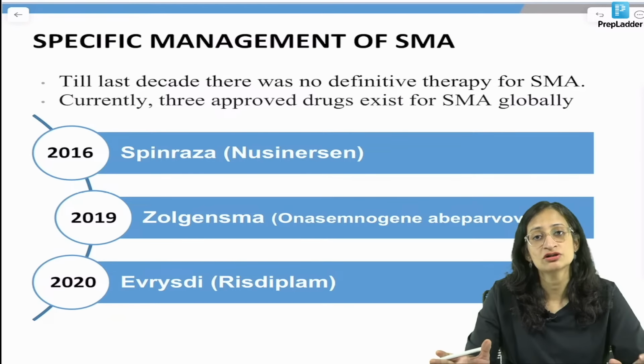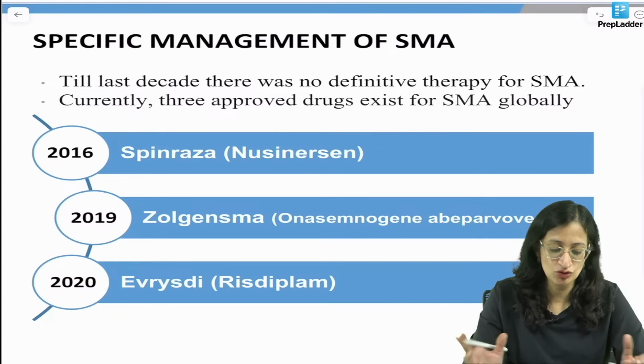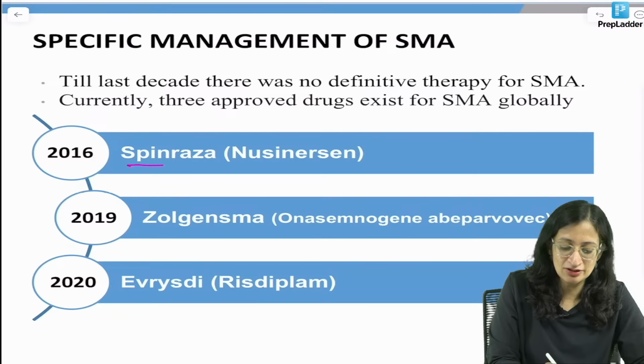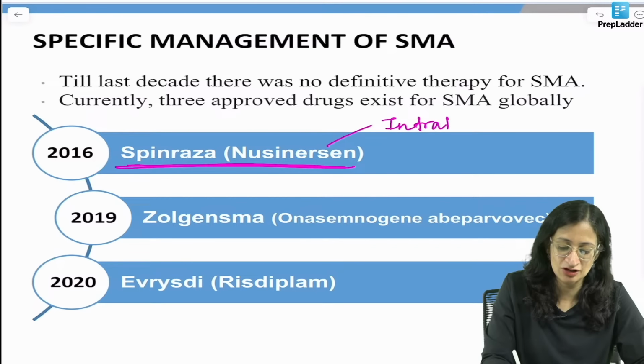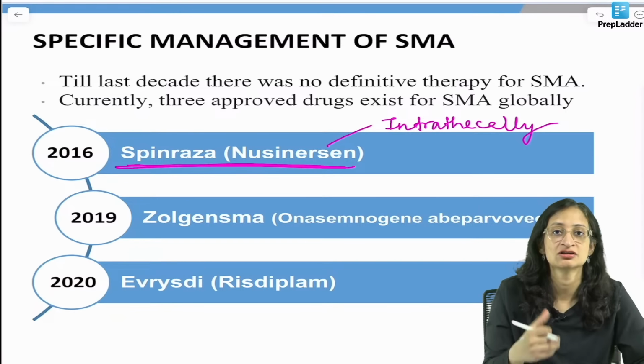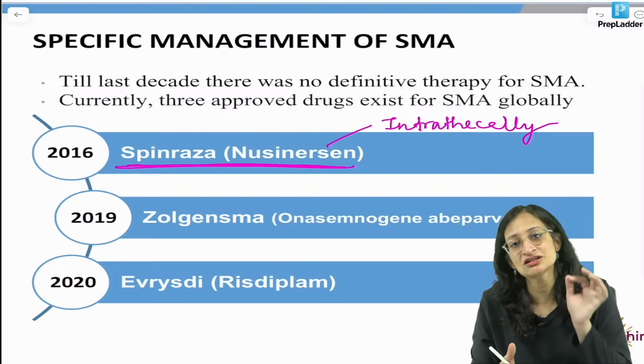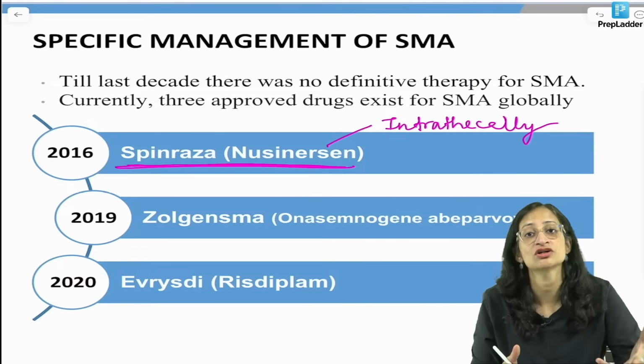What makes this important is now we have specific drugs available for treatment. So you have Spinraza or nusinersen, but it has to be given only intrathecally. That means you have to do a lumbar puncture and from there you have to inject it, right? Just like we inject intrathecal methotrexate in the treatment of acute leukemia.